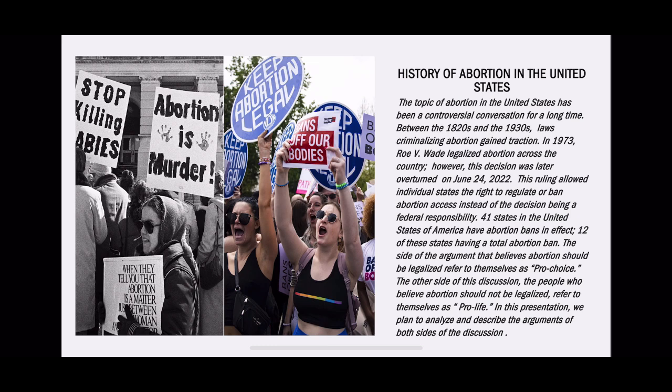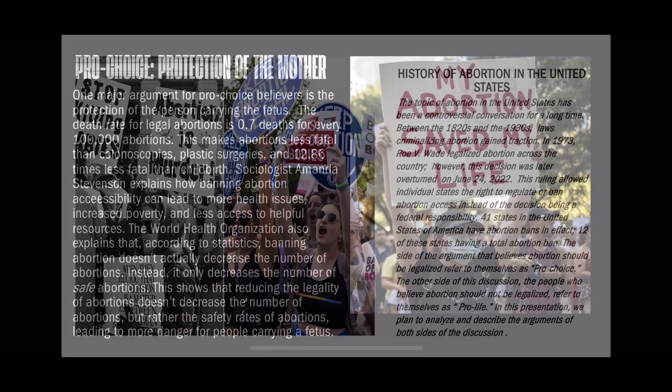This ruling allowed individual states the right to regulate or ban abortion access instead of the decision being a federal responsibility. 41 states in the United States of America have abortion bans in effect, 12 of these states having a total abortion ban. The side of the argument that believes abortion should be legalized refer to themselves as pro-choice. The other side of this discussion, the people who believe abortion should not be legalized, refer to themselves as pro-life. In this presentation, we plan to analyze and describe the arguments of both sides of the discussion.